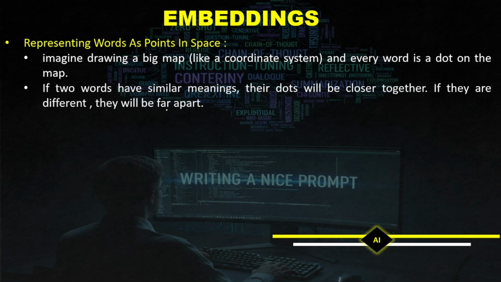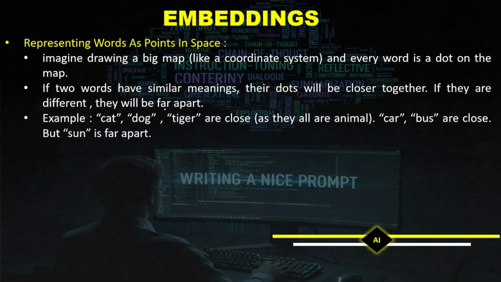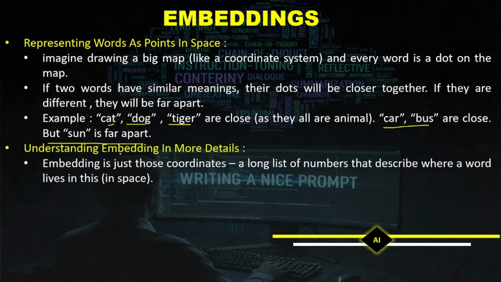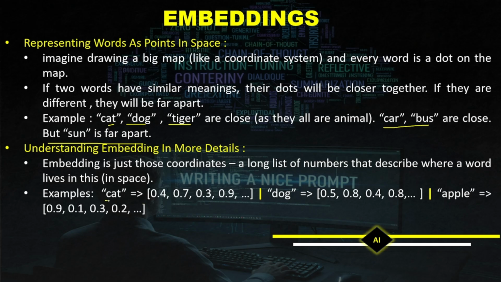If two words have similar meanings, their dots will be closer, but if they have different meanings, they will be far apart. For example, cat, dog, and tiger are close, so their dots will be closer, and car and bus will also be close, but sun and car will be far apart because they are not similar or matching. So embedding is just like those coordinates, a long list of numbers that describe where a word lives in this space.